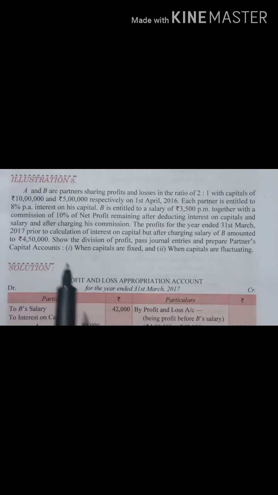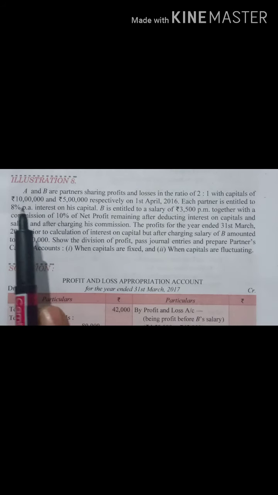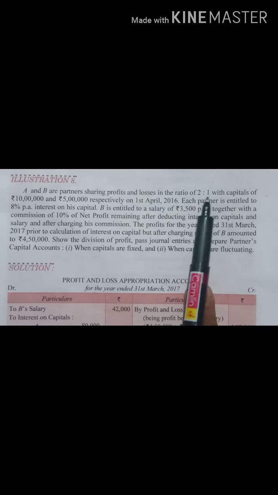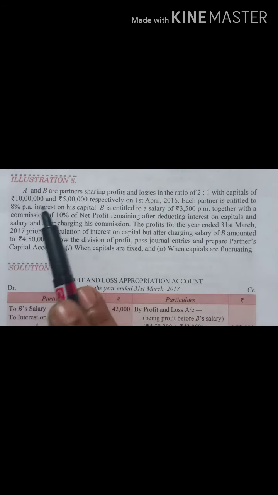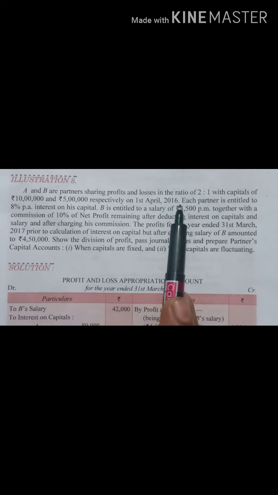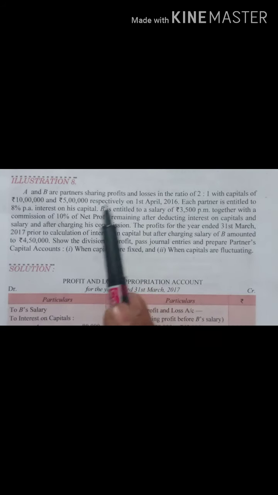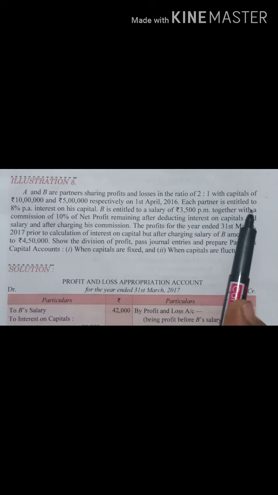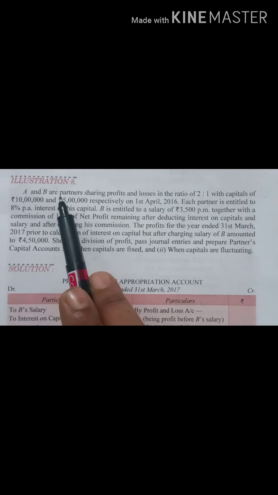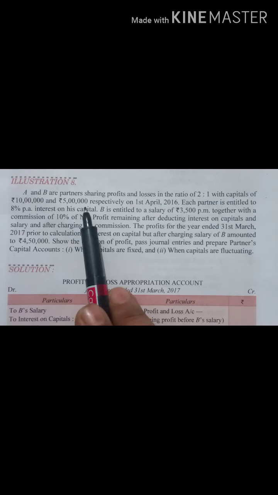Fine. So what is the problem? Let's read out the problem. A and B are partners sharing profits and losses in the ratio of 2:1 with a capital of rupees 10 lakh and 5 lakh respectively on 1st April 2016. So opening capital is given, right? Each partner is entitled to 8% per annum interest on his capital. So you have to calculate interest on the capital.